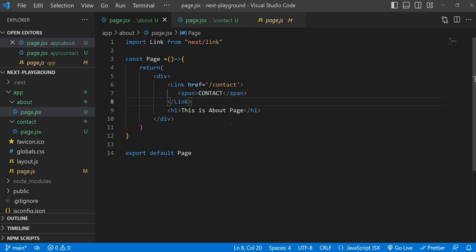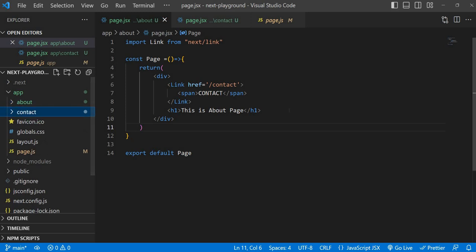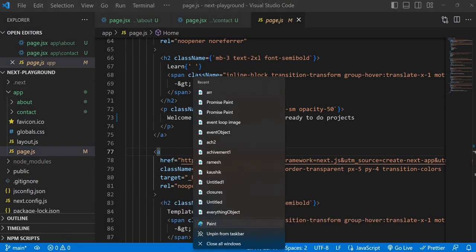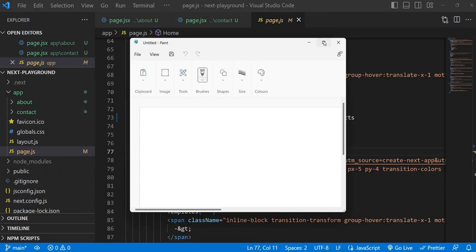Okay, instead of that, observe carefully. Is there any possibility to place this in something common to all the pages? Already I have given a clue. In this particular page.js, sorry, no, page.js is not the common file.